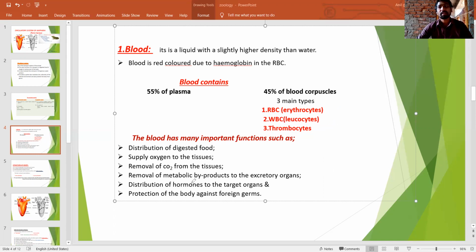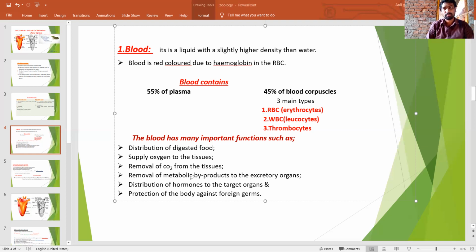Blood has many important functions. The first function of the blood vascular system is the distribution of digested food.